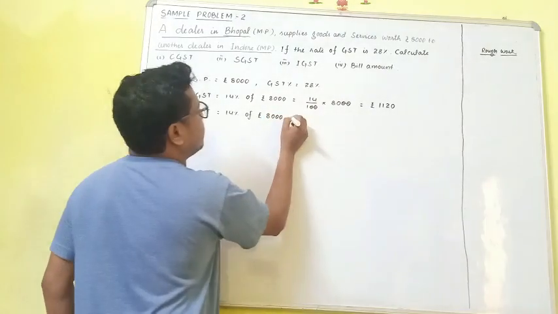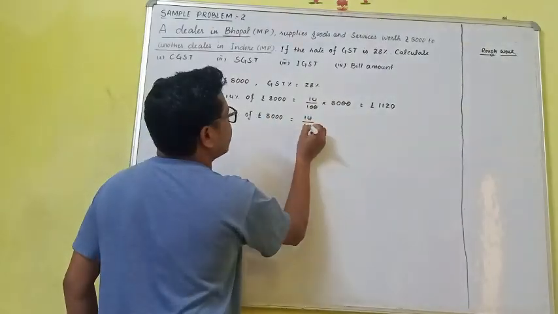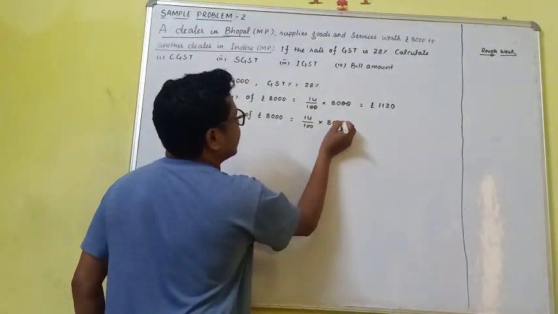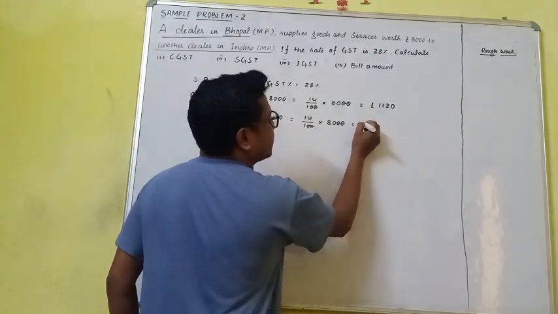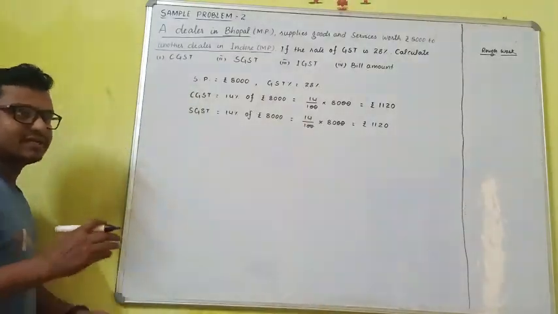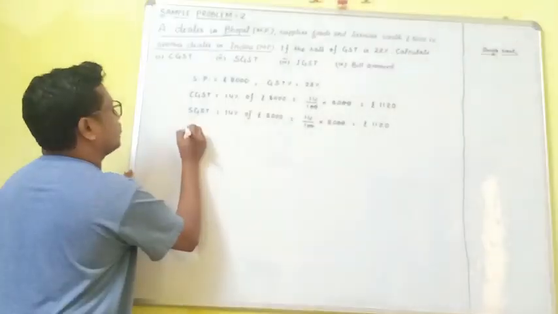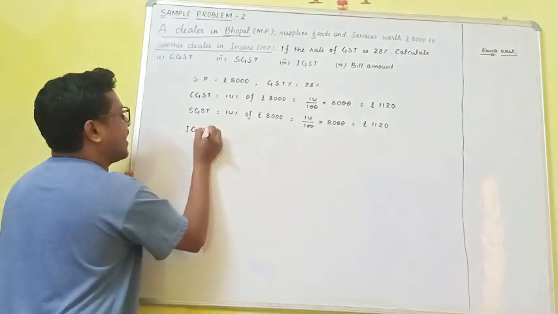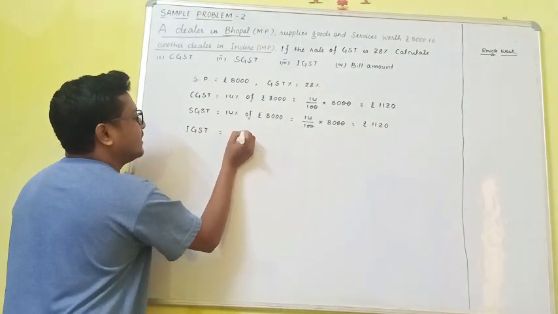Similarly, SGST will be again 14% of 8,000. So it will be 14 by 100 into 8,000. You have already calculated, so you just have to write the value: 1120. But here, as it is an intrastate transaction, there will be no IGST. So in case of IGST, you have to write here nil.